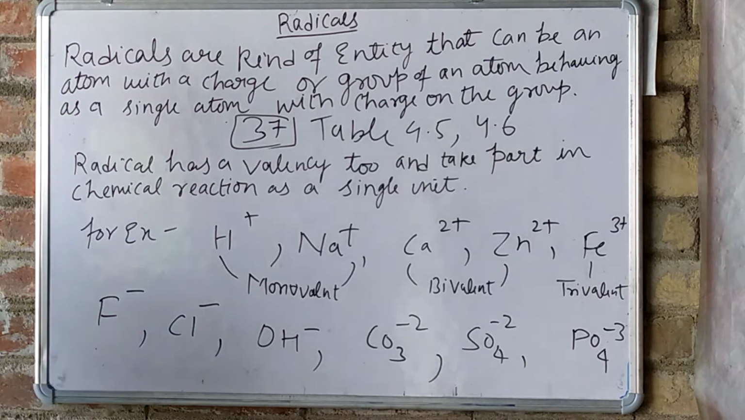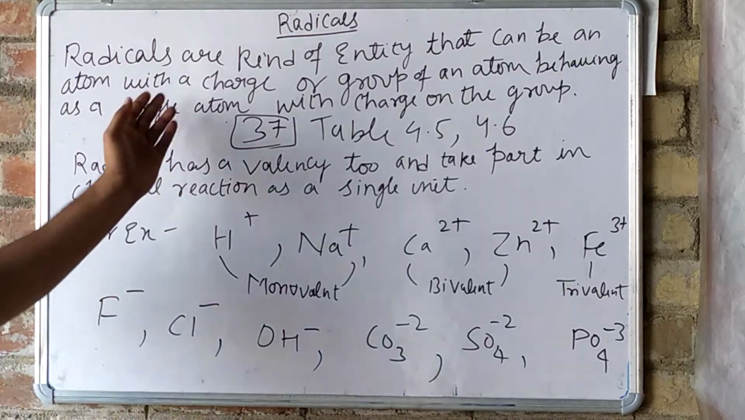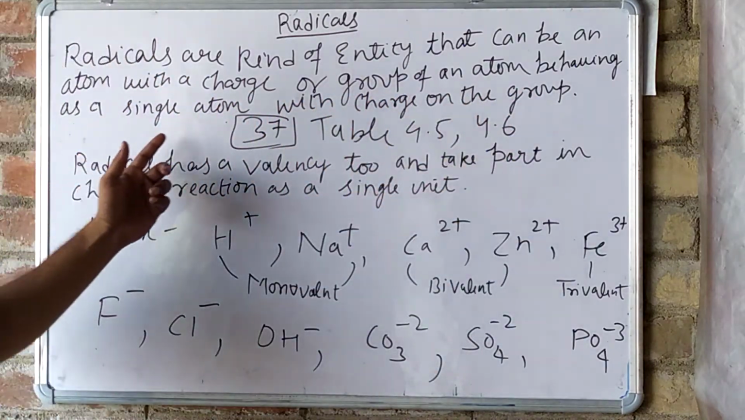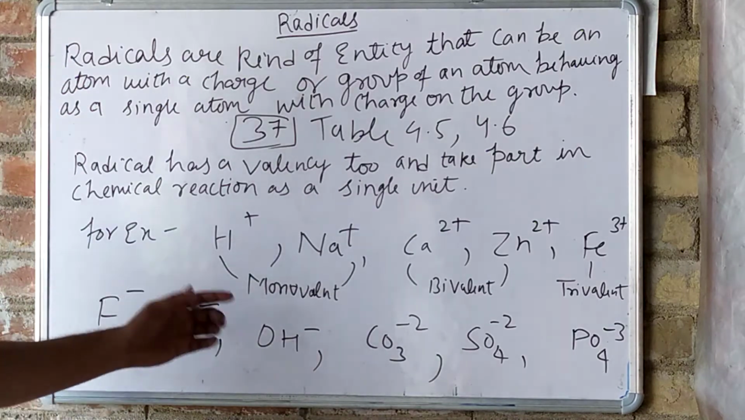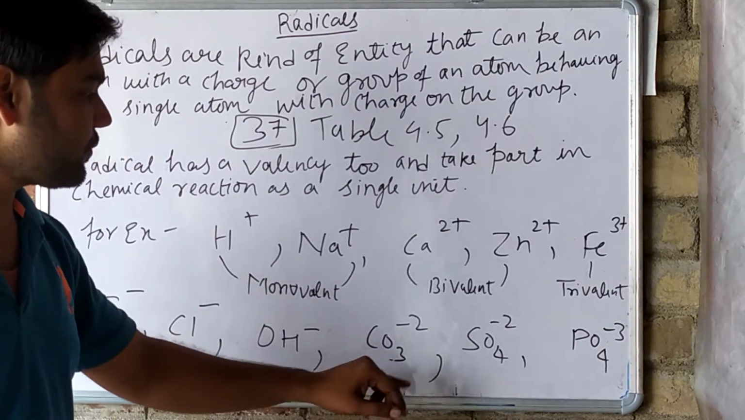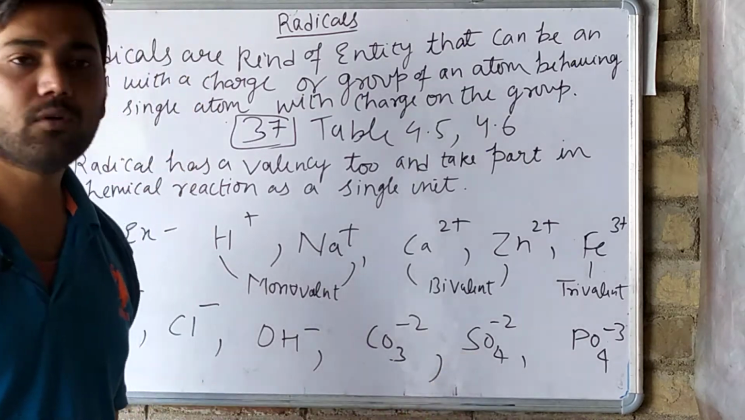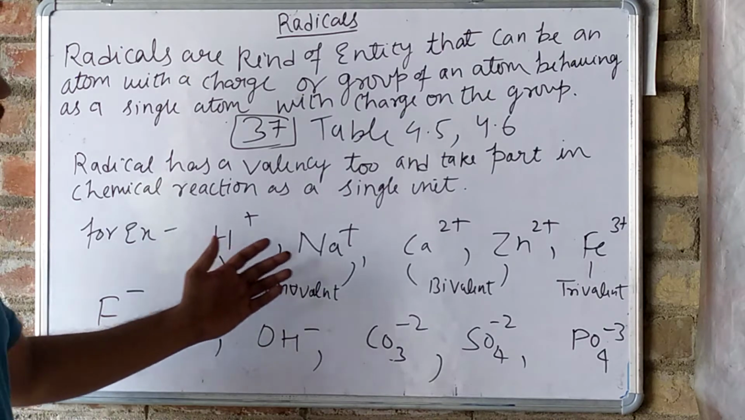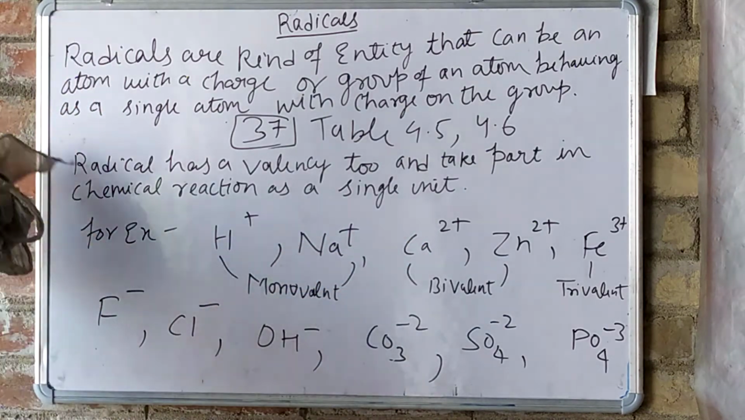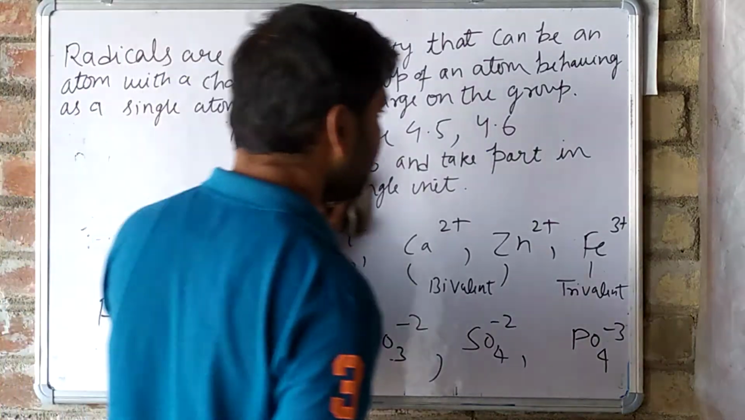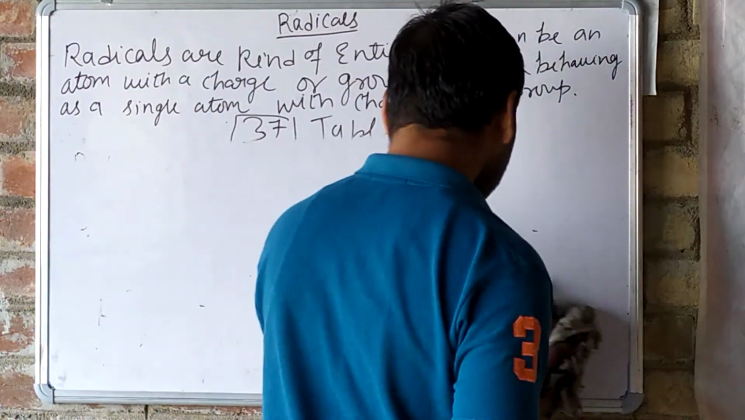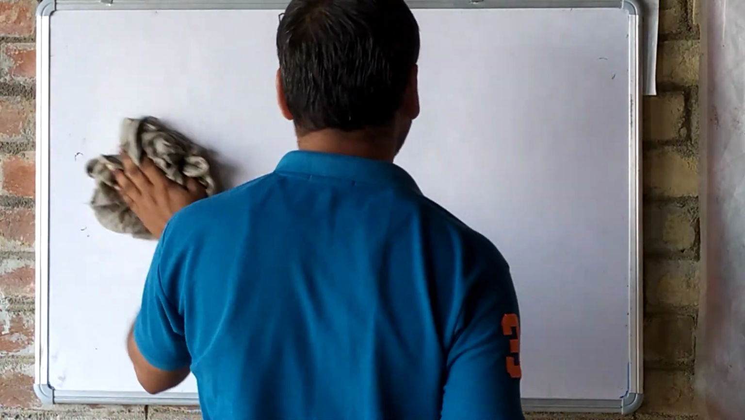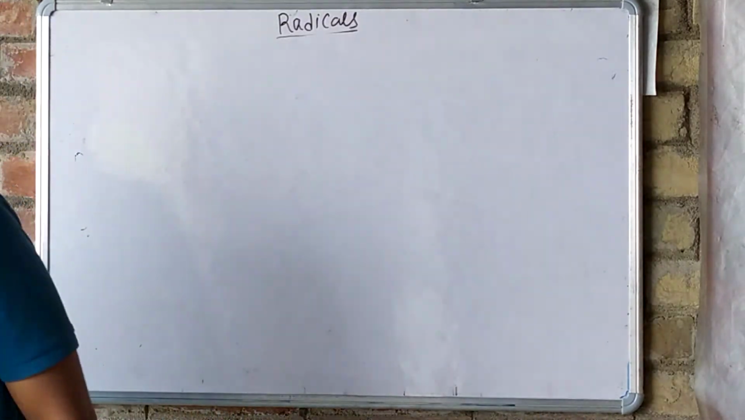So this is about radicals. A radical is a kind of entity that can be an atom with a charge or a group of atoms behaving as a single atom with a charge on the group. A group of atoms like calcium and oxygen becomes carbonate, or a group of atoms like SO4, having a charge on it. They all act as a single entity. Radicals can also take part in chemical reactions, and after reacting they form a formula.